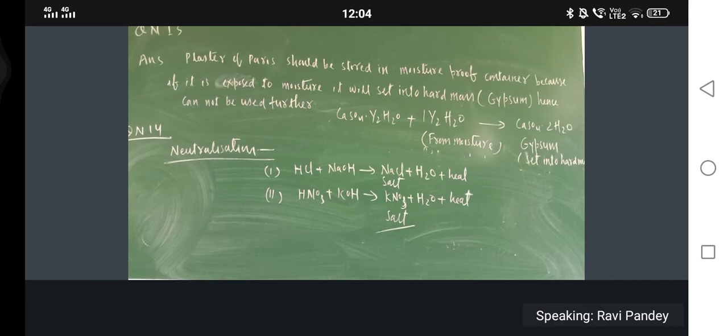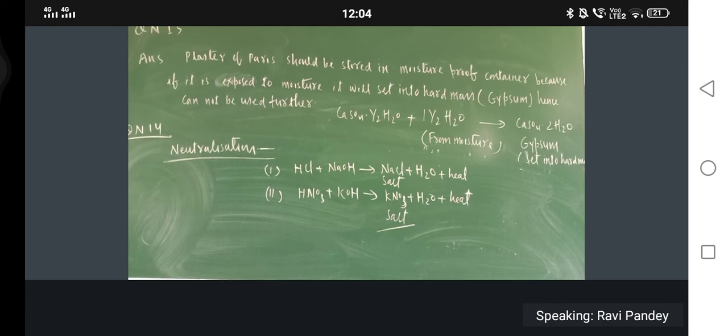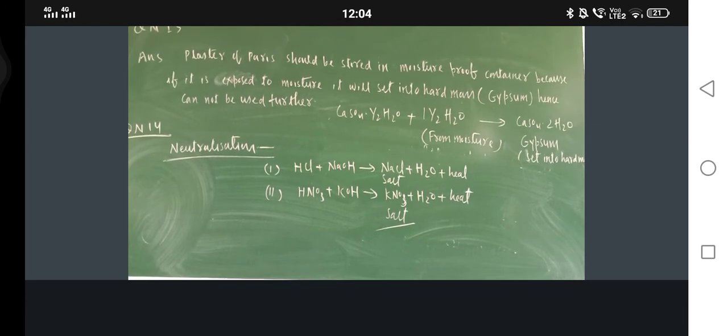Washing soda is used for washing clothes in laundry. The second use is for softening of hard water. So please remember such kind of uses. I have already taught. In this way your chapter number 2 is completely completed.